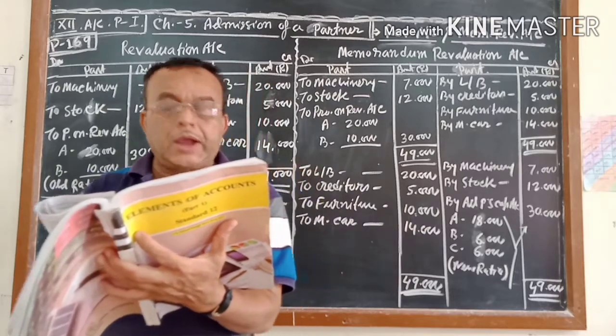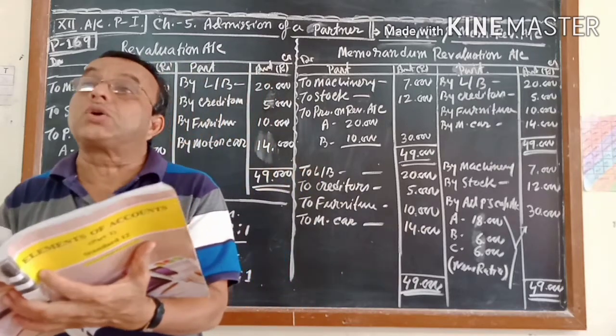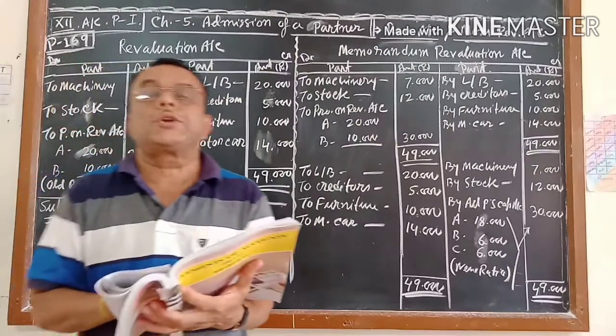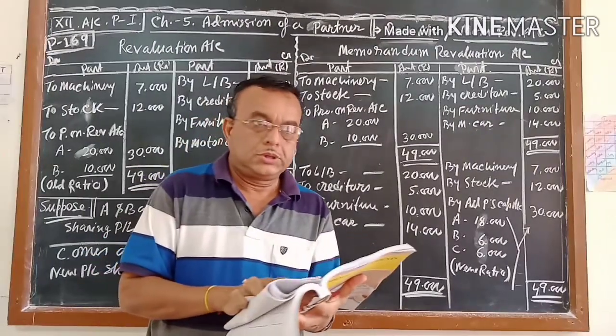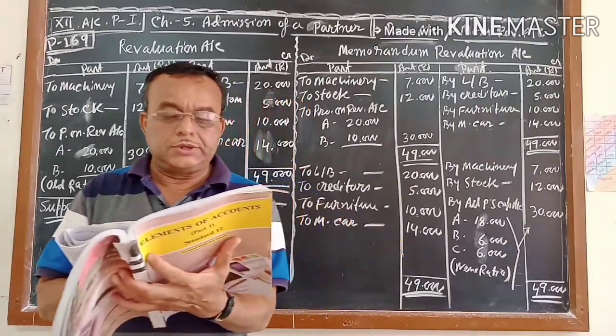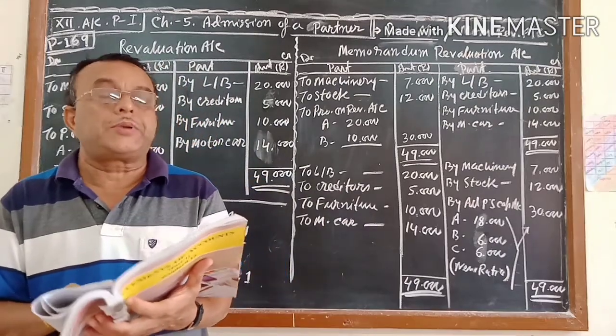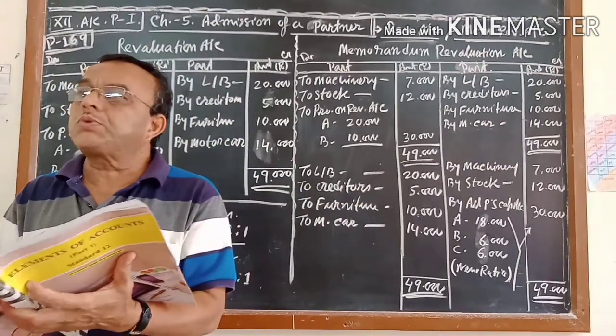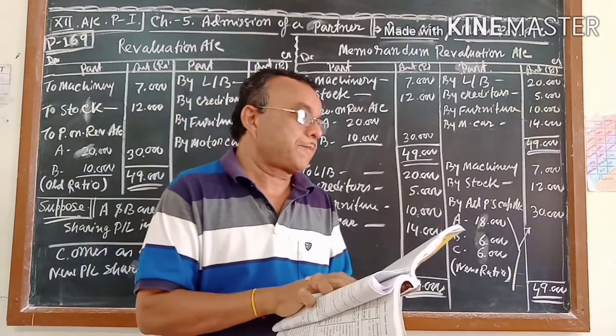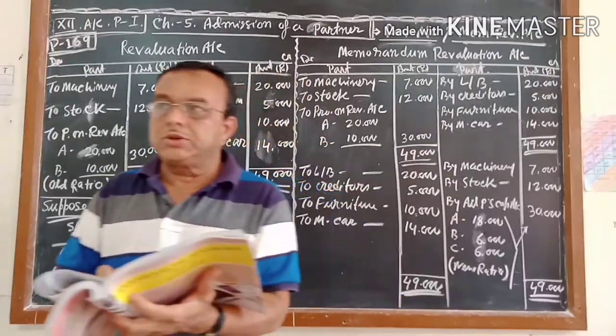Second point, accounting effect relating to goodwill. This is the most important point. Accounting effect relating to goodwill in your practical sums will create problems. Now the admission chapter is going on.